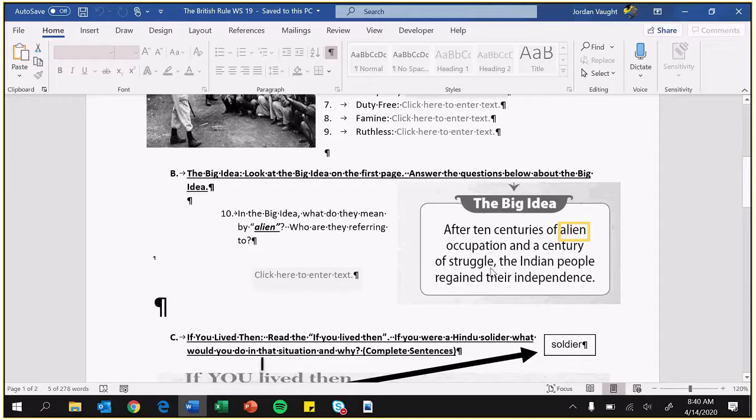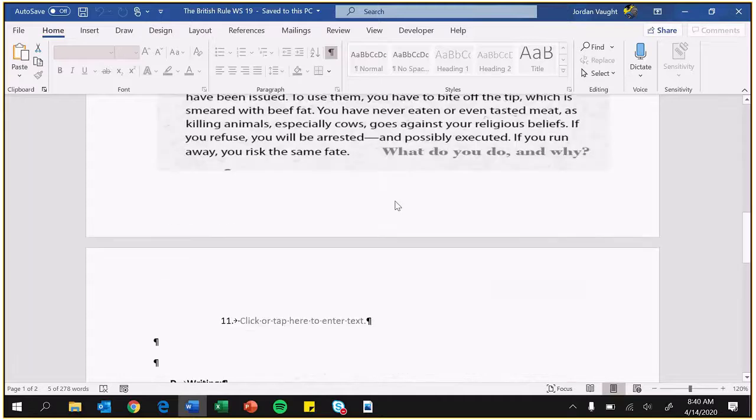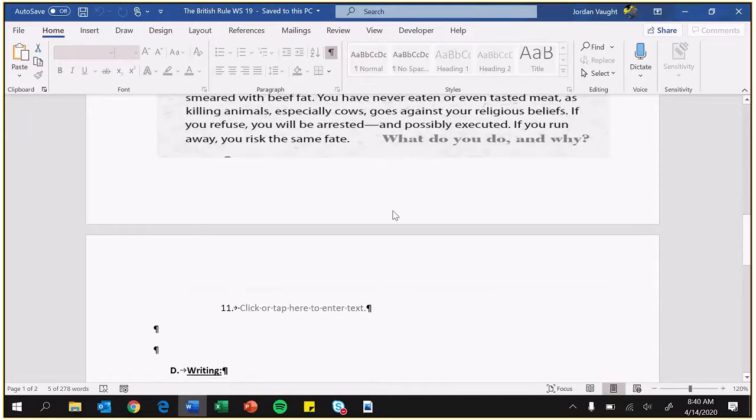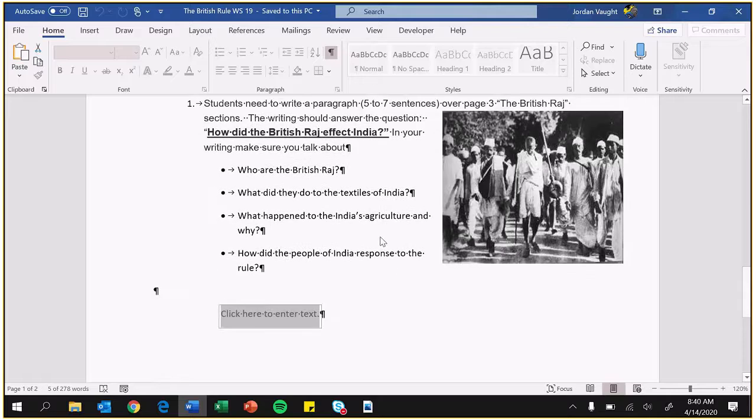I've had a lot of people in the past have problems with this question, not understanding alien. Think about it. If you're from India and you're the people of India, who would they consider to be alien? This one is just kind of your opinion, so just give me your best opinion, and then this one obviously is with the reading. So if you just do the reading, you'll be able to find the answers pretty quickly.